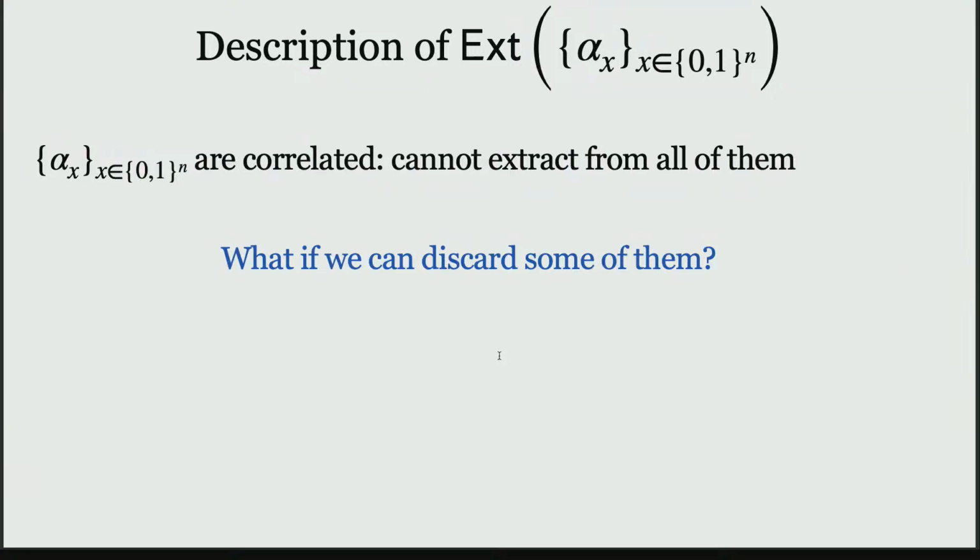Okay, so how do we come up with this extractor? The initial hope would be that maybe from every amplitude I can extract some bits of randomness, but that's just not possible because all the amplitudes are correlated with each other, right? You want the sum of squares of amplitudes to be 1, so you can't hope to extract from all of them. But what if we discard some of the amplitudes? Then maybe I can still extract some uniform randomness from the rest. And that's what we're going to do.